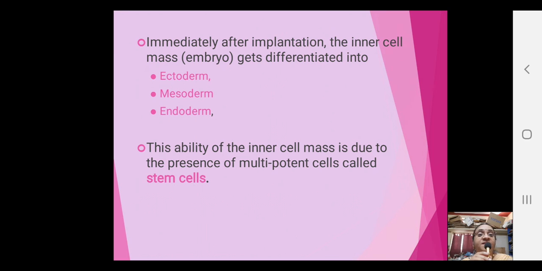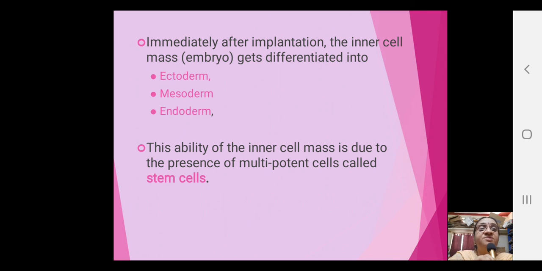Now, immediately after implantation, the inner cell mass gets differentiated into ectoderm, mesoderm, endoderm. This is what I told you, children. Now, these cells are pluripotent. They have the capacity to divide and give rise to different organ systems. So, these multipotent cells are called stem cells. Stem cells, and nowadays some of these cells are freely available when the baby is born, so they are trying to take out these stem cells at the time of birth and preserve them in liquid nitrogen, called cryopreservation. And the latest one is called stem cell technology. We have it in the biotechnology chapters, and when I teach that, I'll be teaching you these in detail.